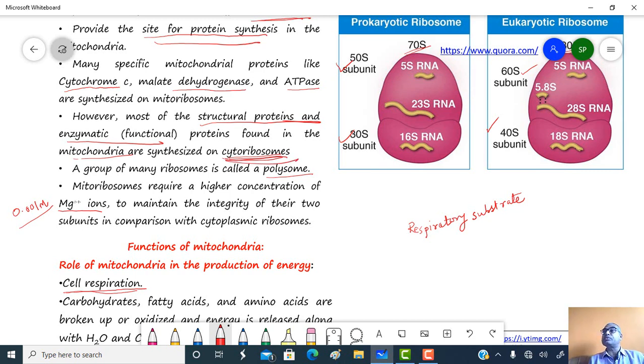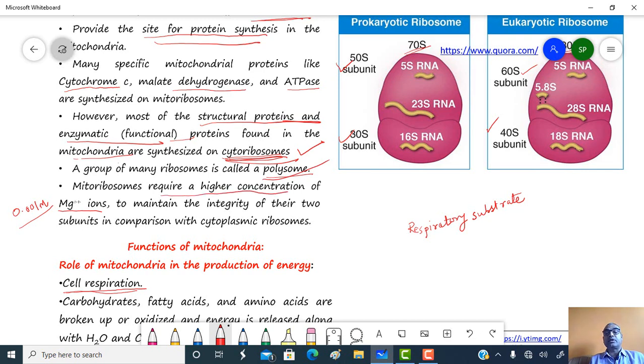Cytoribosomes means the ribosomes which are present in the cytoplasm. Either they are suspended in the cytoplasm, present on the rough endoplasmic reticulum, or in some cases also present on the nuclear membrane. So most of the structural and functional proteins found in mitochondria are synthesized by ribosomes present in the cytoplasm. A group of many ribosomes is called a polysome.